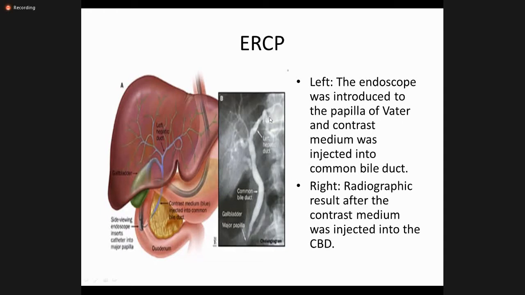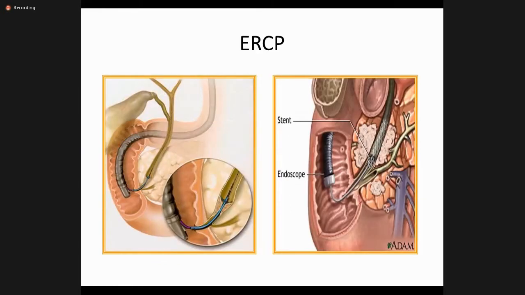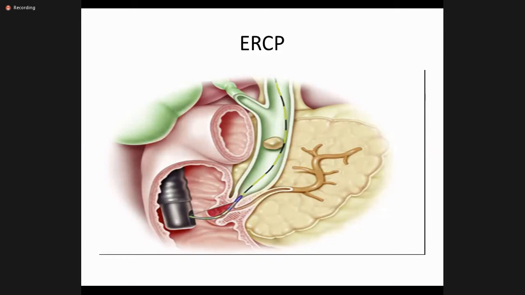So ERCP is endoscopic retrograde cholangiopancreatography. MRCP is magnetic resonance cholangiopancreatography. The important thing is that both give a cholangiopancreatography. They will give us a complete description of the bile duct and the biliary anatomy as well as the pancreatic anatomy. See how the ampulla is cannulated and the dye is injected. This is in a stone. You can see how the basket is passed and the stone is removed.